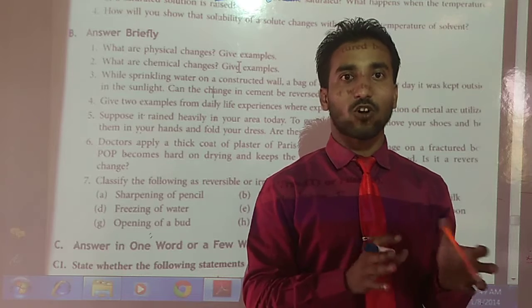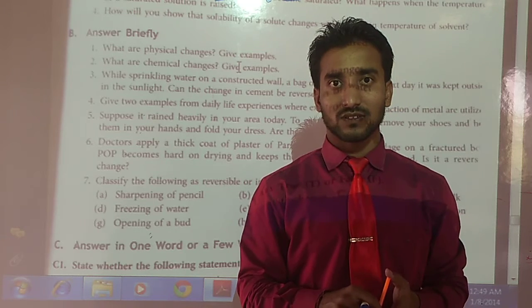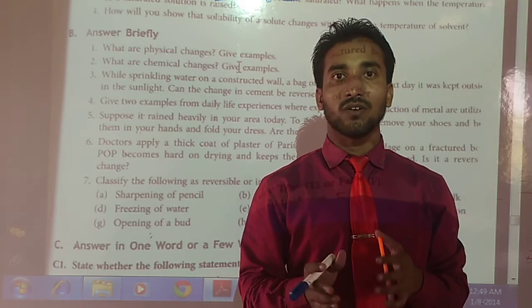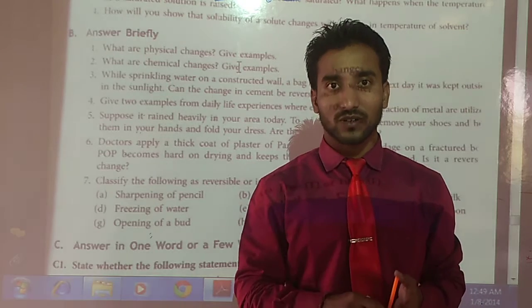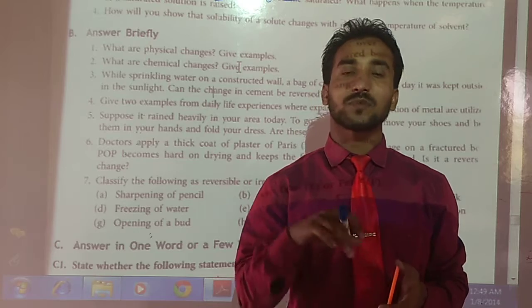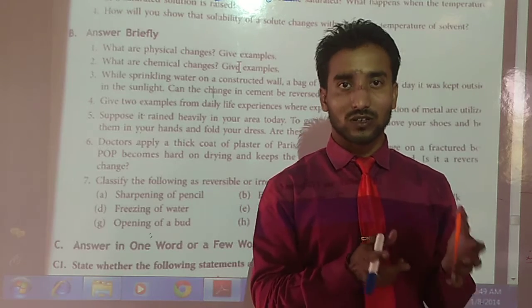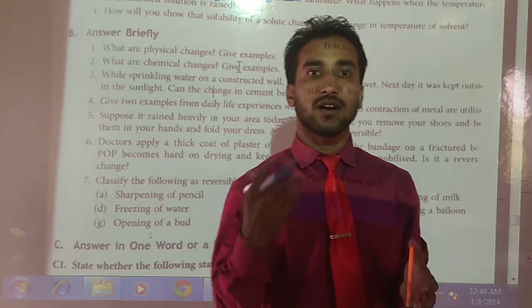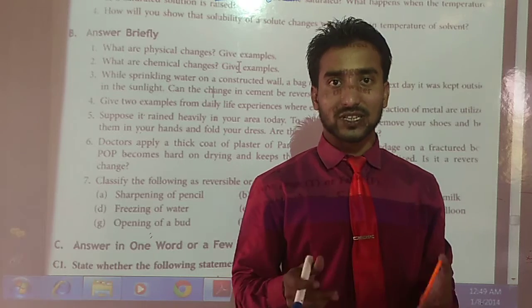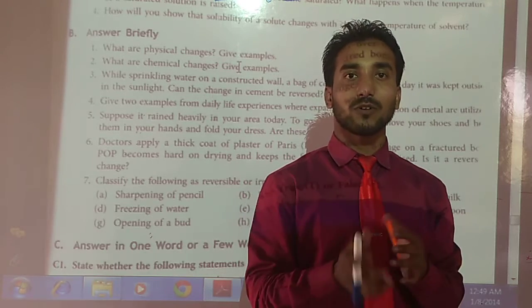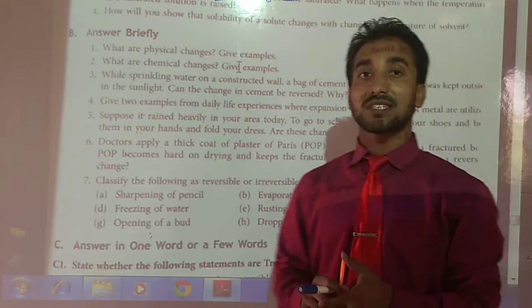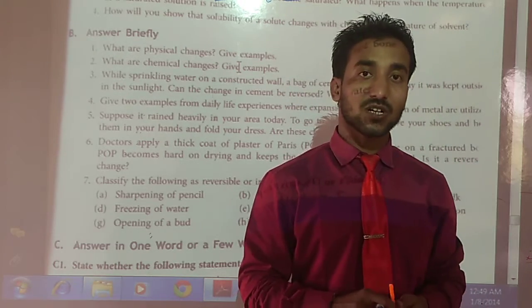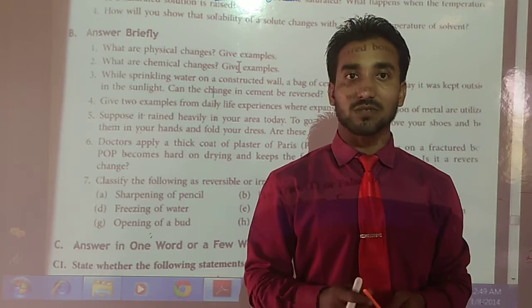Making a dough of the flour. Do you think it is possible to convert it back into flour? Not possible. If the flour turns into dough, bread or chapati, do you think it is possible to turn back? No. So it is a chemical change. It means it is a permanent change. It cannot be reversed back.